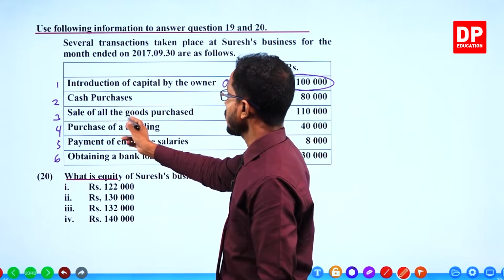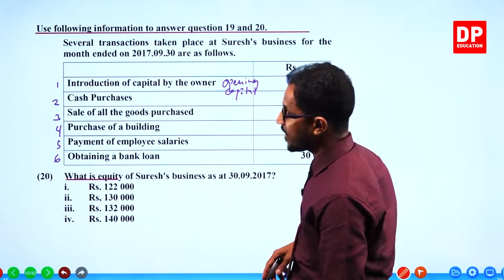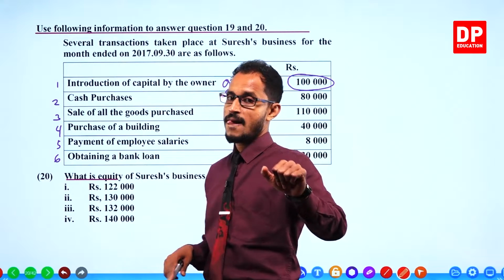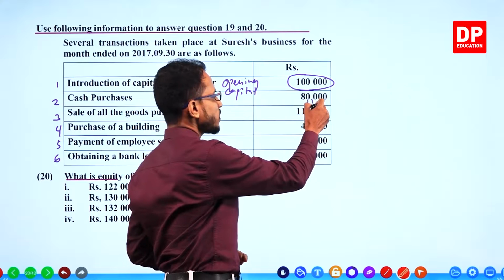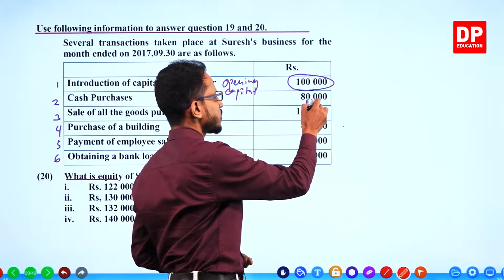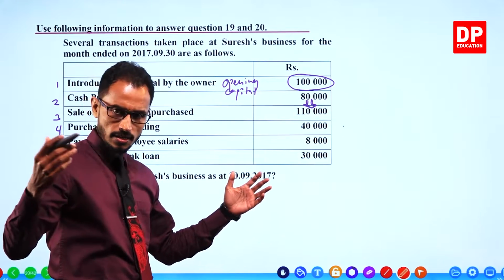Sale of all the goods purchased for 110. 80,000 worth of goods sold for 110. Isn't there a profit? There is a profit.